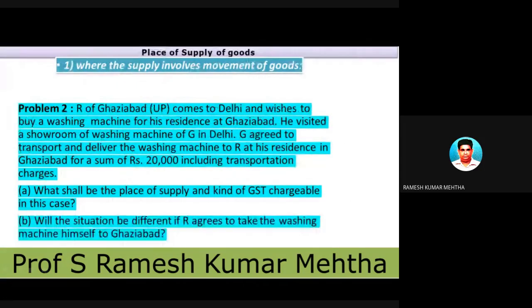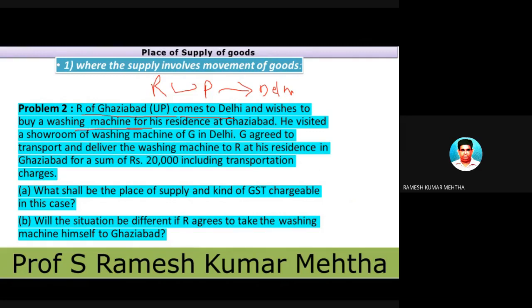Now, another example I am taking, very important; this kind of question is likely to be asked in your examination. So R of Ghaziabad comes to Delhi. Ghaziabad is in UP. He comes to Delhi and wishes to buy a washing machine.